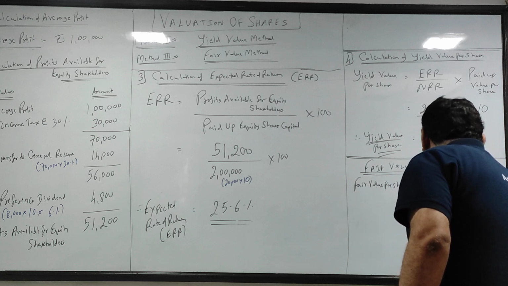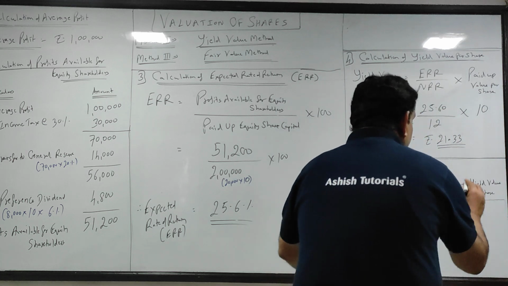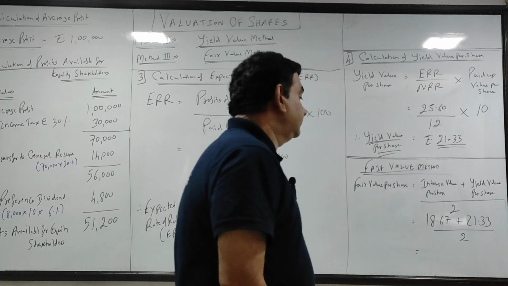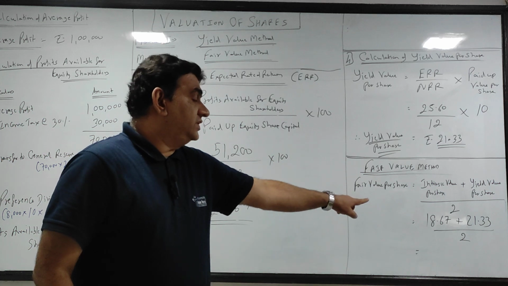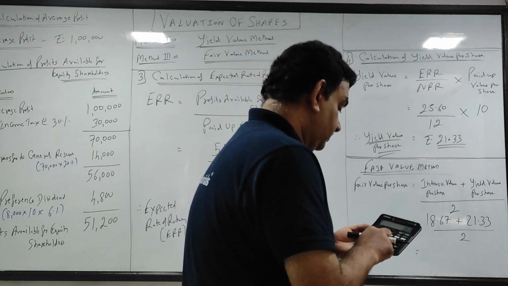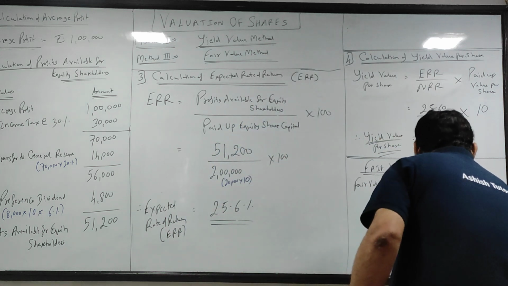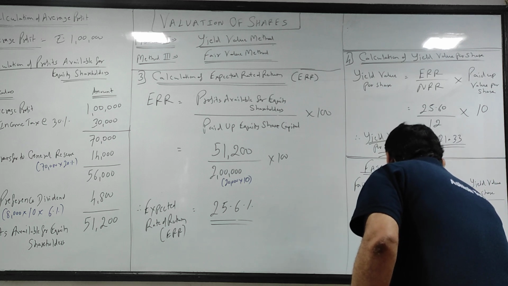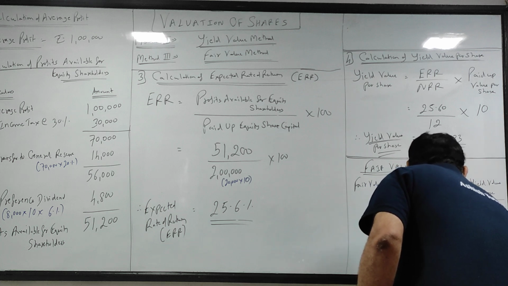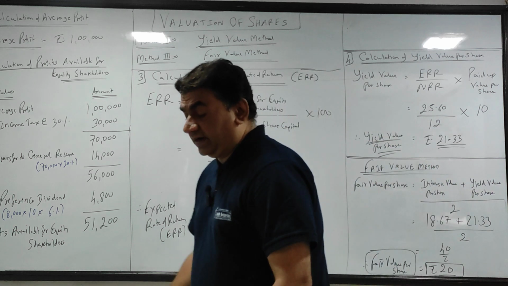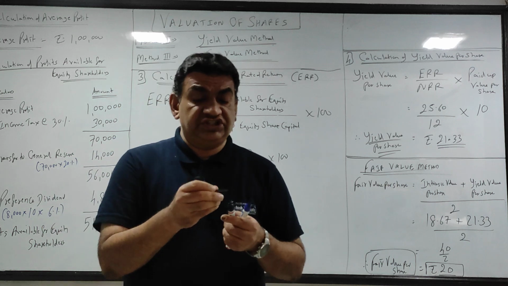Intrinsic value 18.67 plus yield value जो ऊपर आया 21.33 divided by 2. I'll repeat, 18.67 plus 21.33 divided by 2. So just take 40 divided by 2. Therefore, my fair value per share is rupees 20. So I'll repeat, fair value is nothing but the fair price which a shareholder can expect.